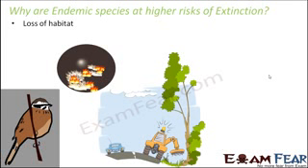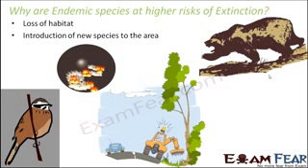Now, why are endemic species at higher risk of extinction? First reason is loss of habitat. Loss of habitat might happen due to forest fires or due to human exploitation. Since these species are dependent only on one specific habitat, if that habitat is lost, you do not have those species anywhere else. So that way endemic species are at higher risk. Second, introduction of new species into the area.